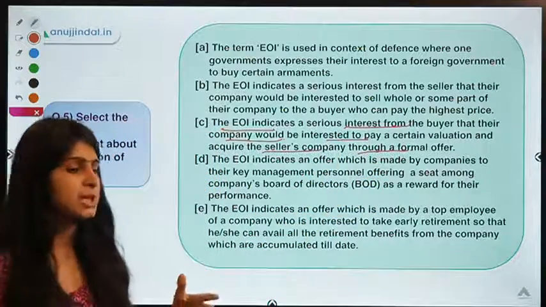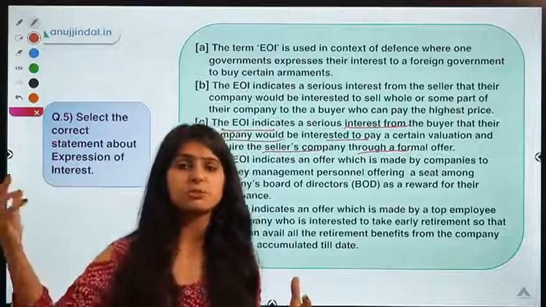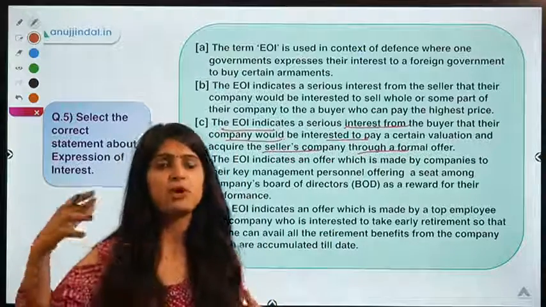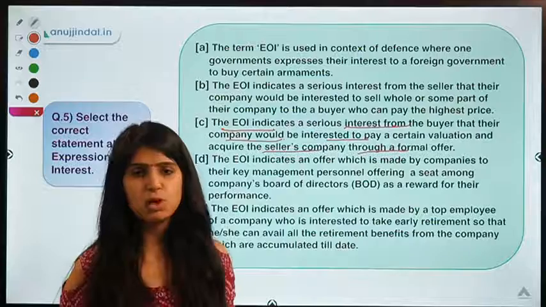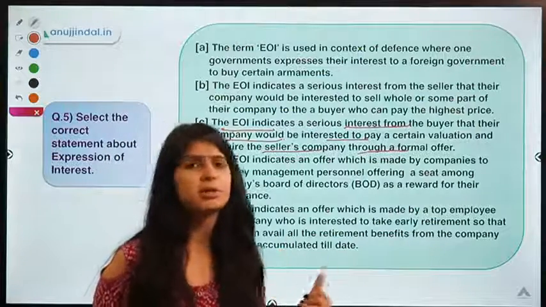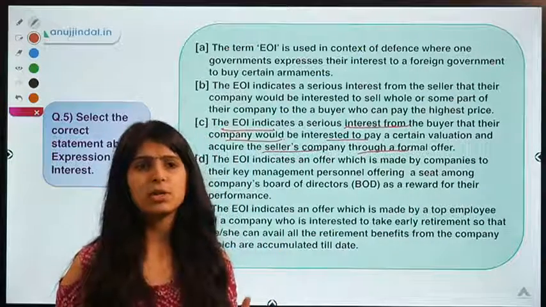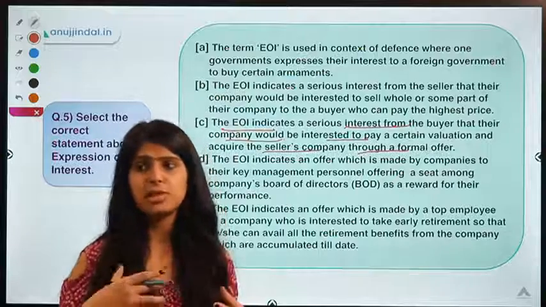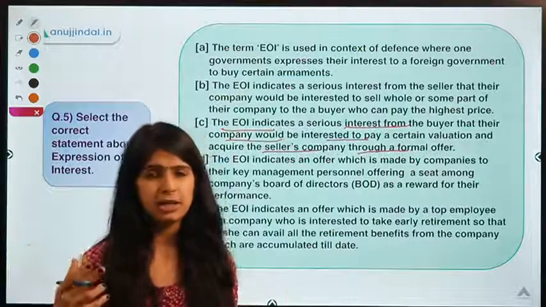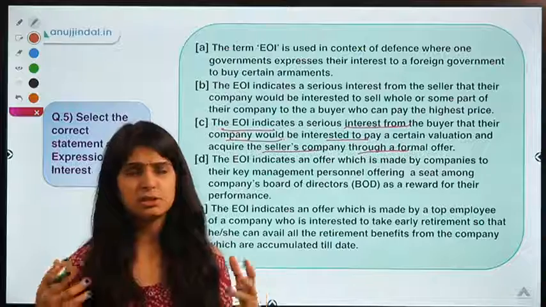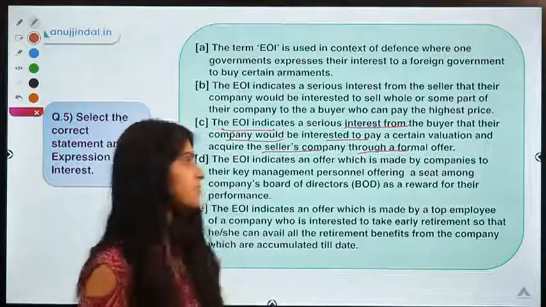So many times you see that for Air India or for Jet Airways, many expressions of interest come from foreign companies, but then the deal doesn't work out, right? So this is a very common term, and I think as long as we are seeing a rise in NPAs or companies going bad, going bankrupt, this term will be in the news for a very long time.